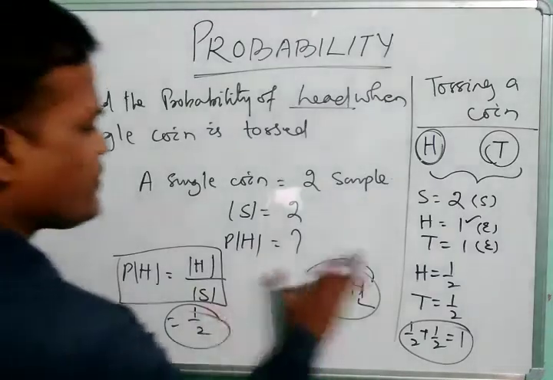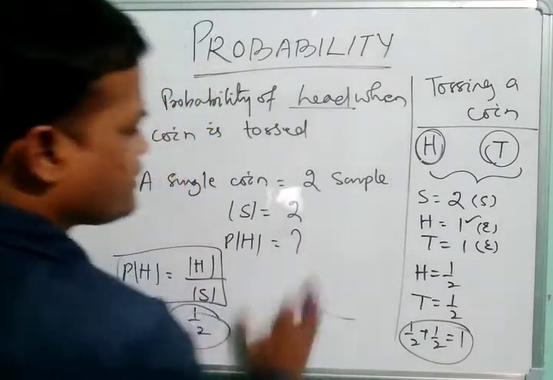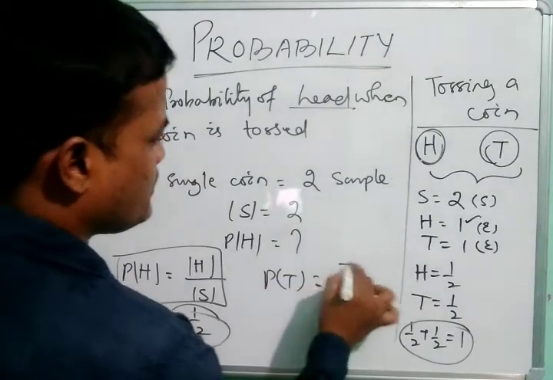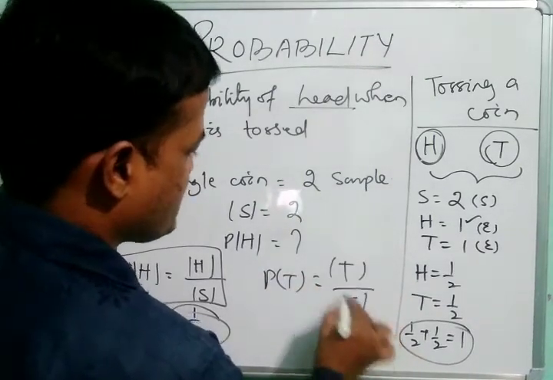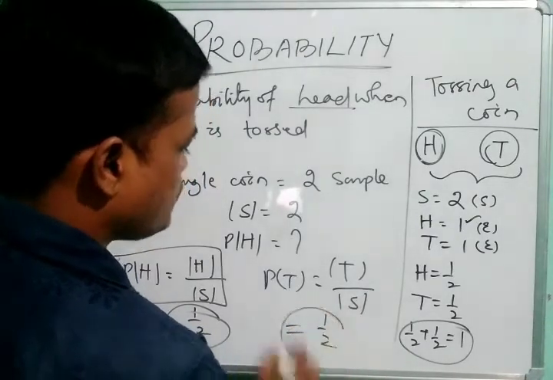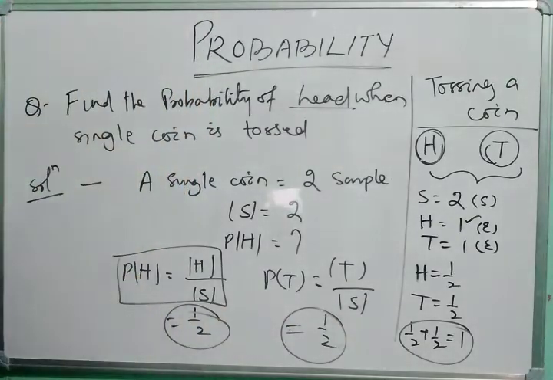Similarly, if the question asks what is the probability of tail, then the probability of tail is equal to tail by sample space, that is also 1 by 2. So this is question number 1. Let us do some more questions.